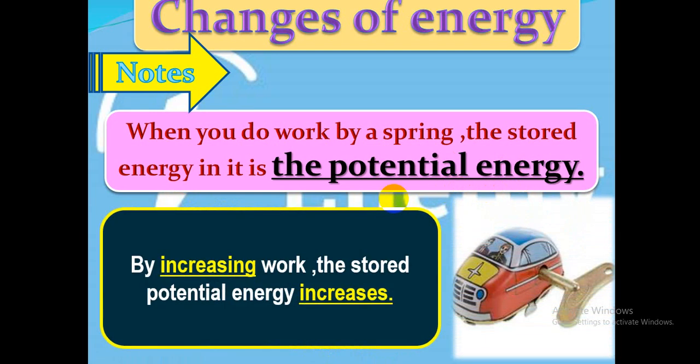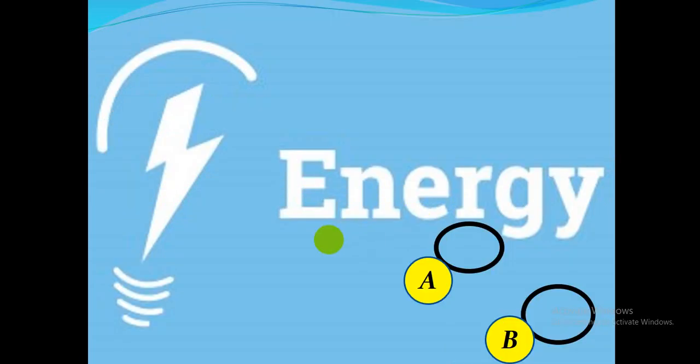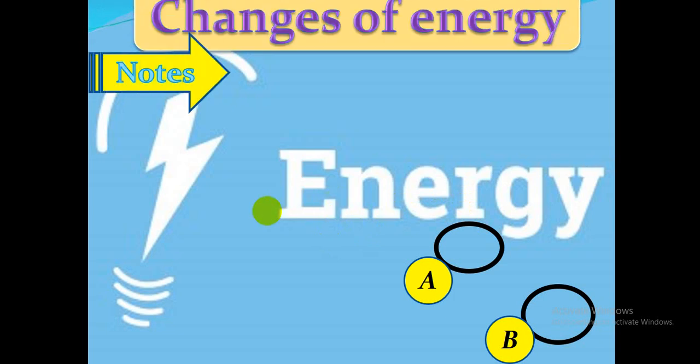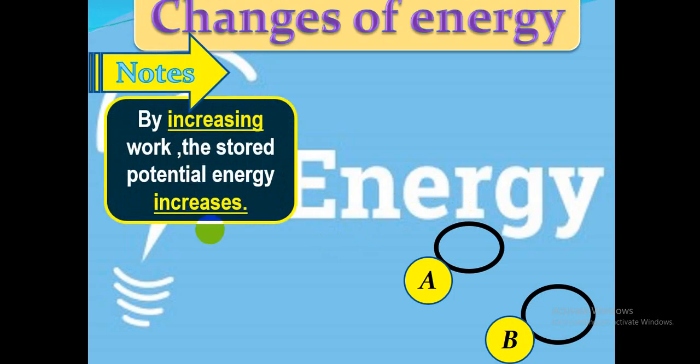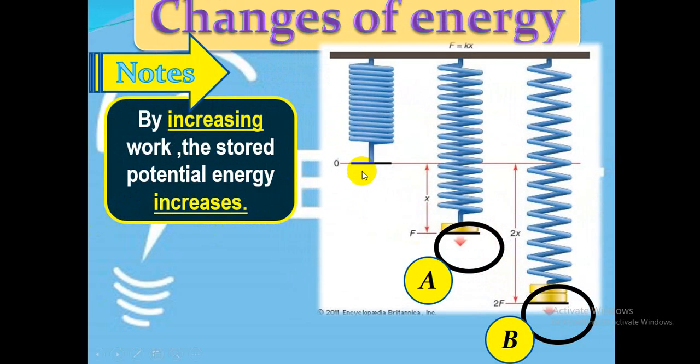By increasing the work, by increasing rotation of the spring, that means increasing work. By increasing work, the stored potential energy will increase in the spring. Let's see.